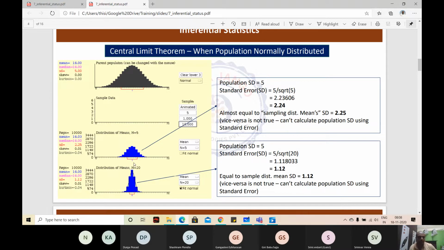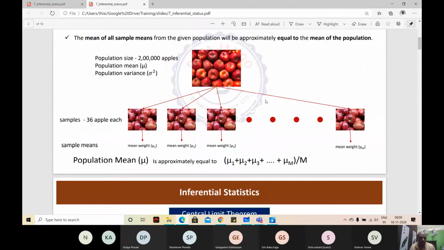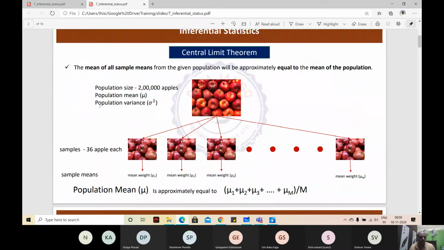The third point is that we can calculate the standard deviation of these means, whether 5-sample means or 20-sample means, using the formula sigma by square root of n, or variance equal to sigma squared by n. For example, 25 by 5 is the variance, and the standard deviation is the square root of that. Variance is sigma squared, and standard deviation is the square root of sigma squared, which is sigma.